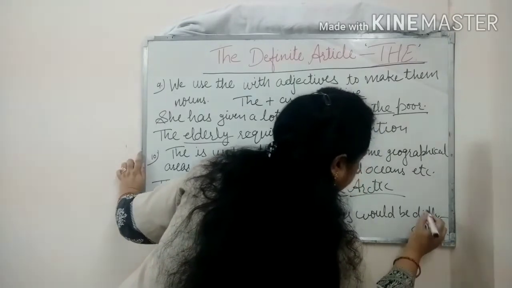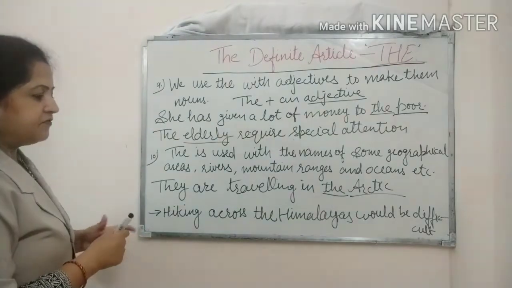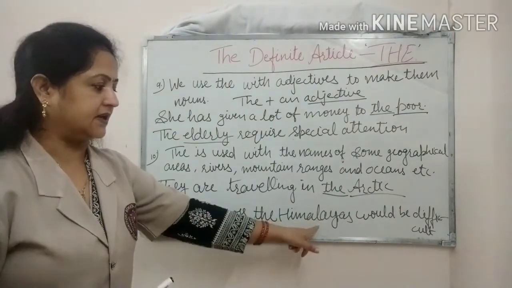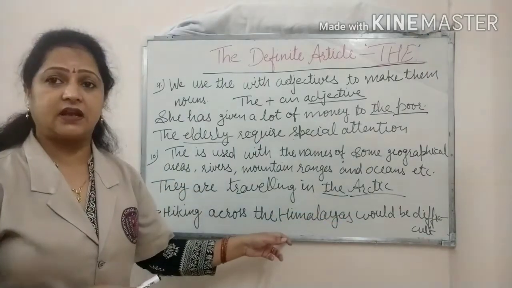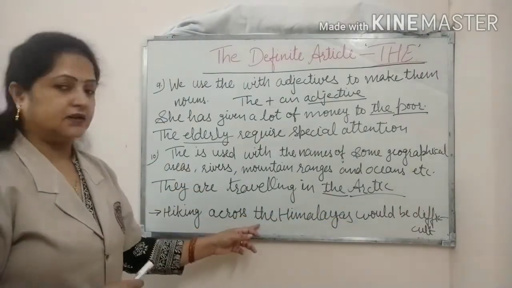So here again we can see that we are writing the Himalayas. That means before the name of a mountain range, we are using the.